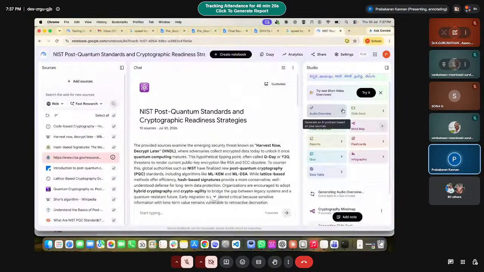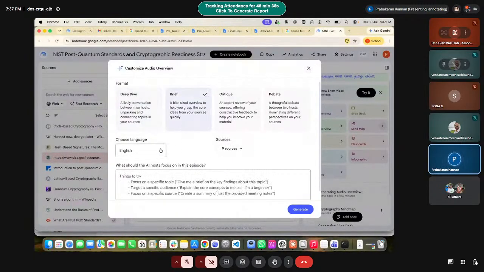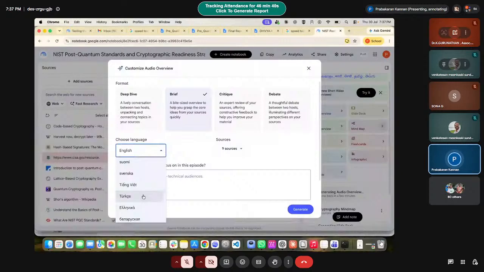If I go fast and you can't understand anything, please stop me. I will reiterate the details. First I have created a deep dive, right? Now I'm going to create a brief. In this case, for example, I will choose Tamil. Let's see, because it has to give the information.